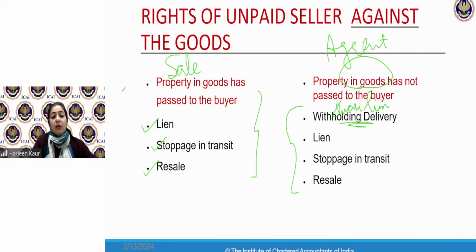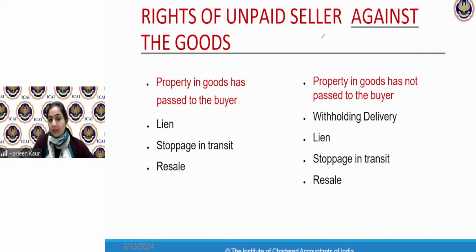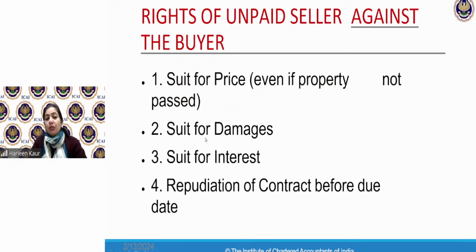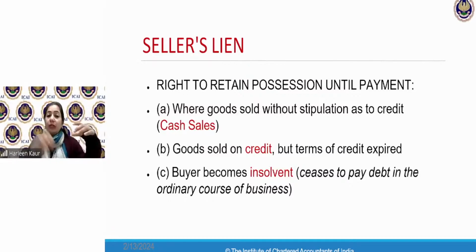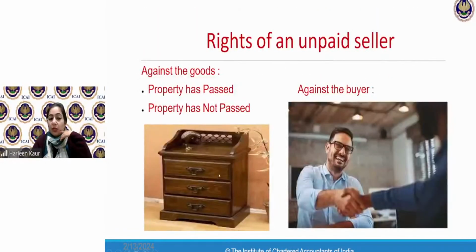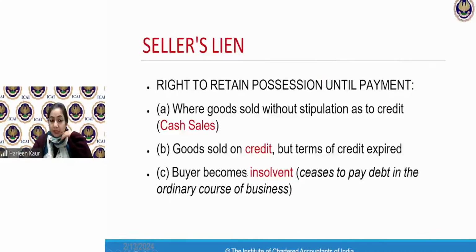Now, what is the meaning of right to lien and stoppage in transit? We will first do the first type of right and then we'll take a break. Let us understand what is the right to lien on the goods. Seller's lien means the right to retain the possession of the goods. Now you remember this picture of the drawer that I have kept over here? Let me give you a very interesting example. A sold the goods to B for rupees 5,000.